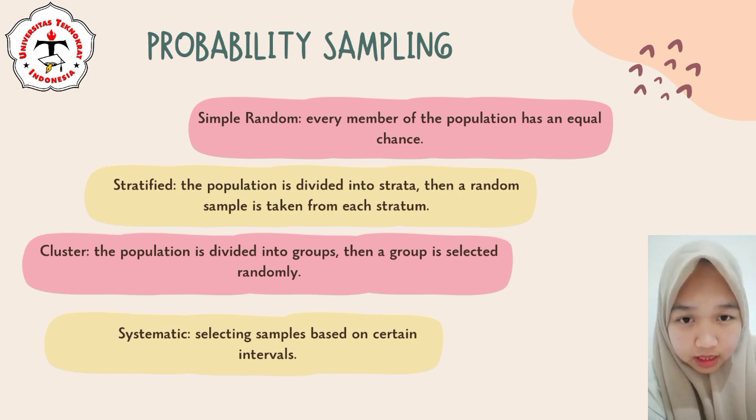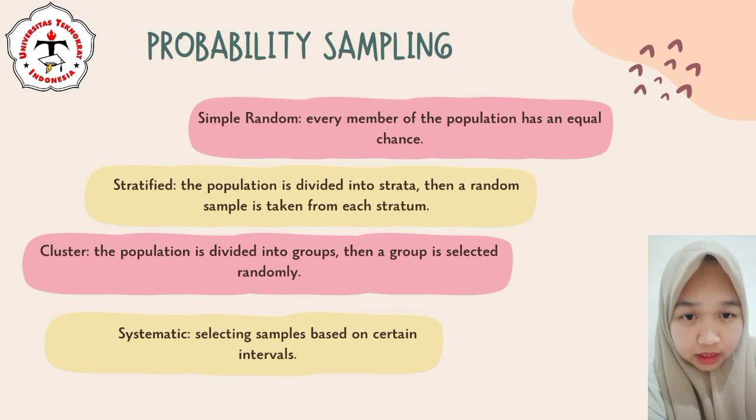Stratified sampling is done by dividing the population into strata or groups based on certain characteristics, then taking a random sample from each stratum. Cluster sampling divides the population into natural groups. Then several groups are randomly selected to be sampled.